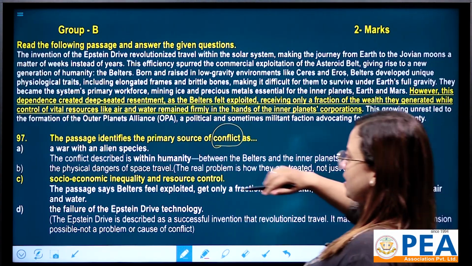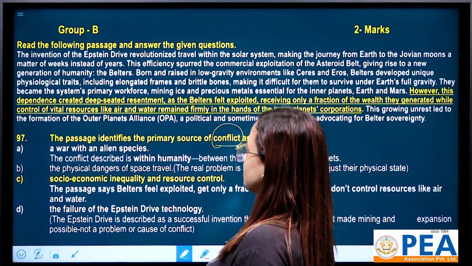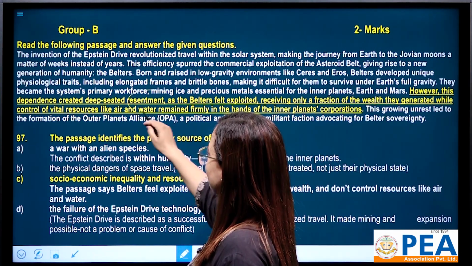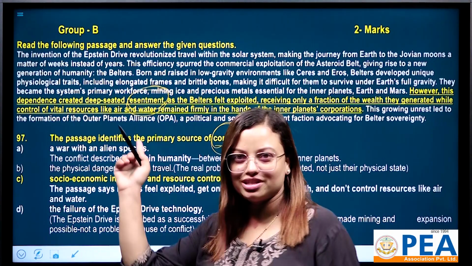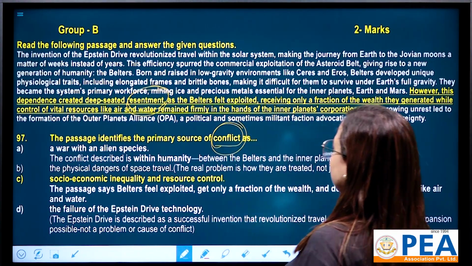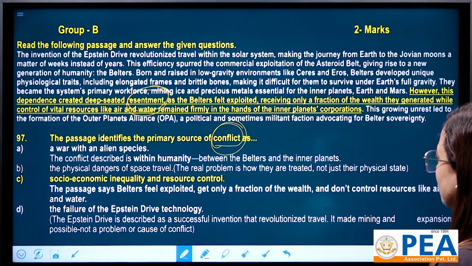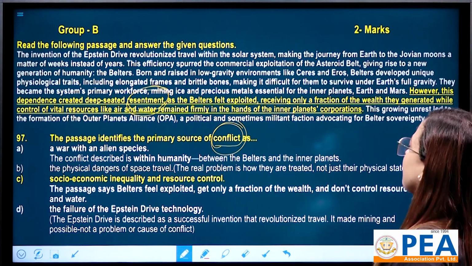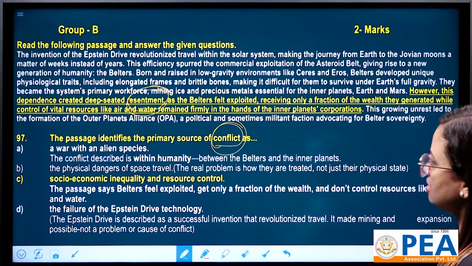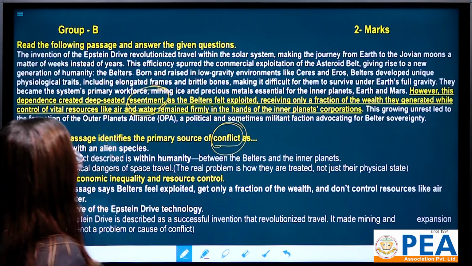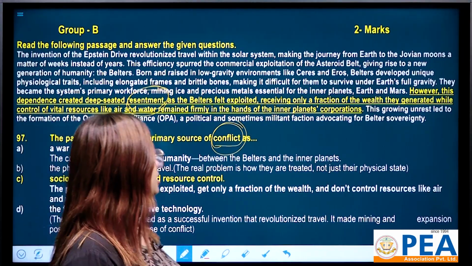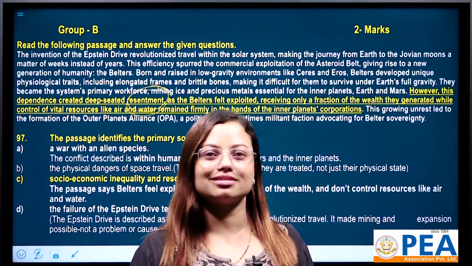However, this dependence created deep-seated resentment, conflict and resentment. Just notice this word. As the Belters felt exploited, receiving only a fraction of the wealth they generated, while control of vital resources like air and water remained firmly in the hands of the inner planets' corporations.